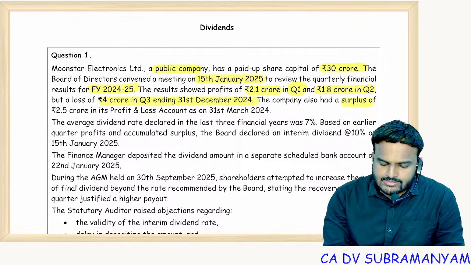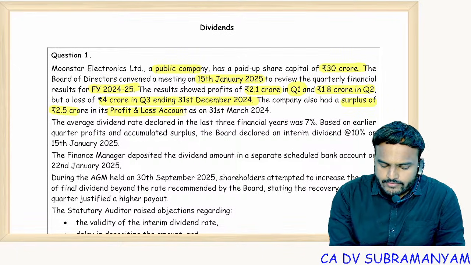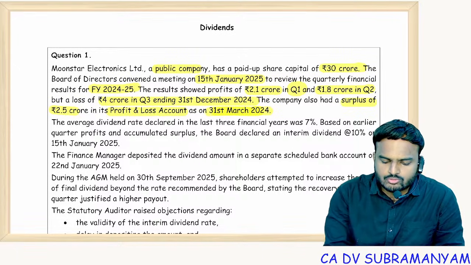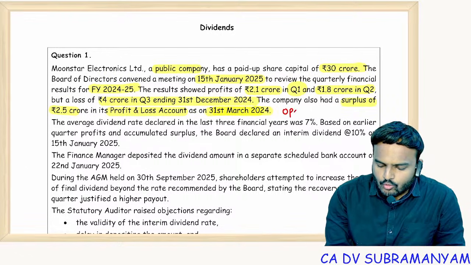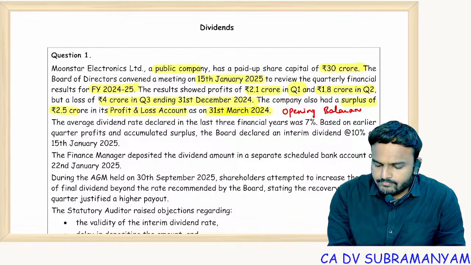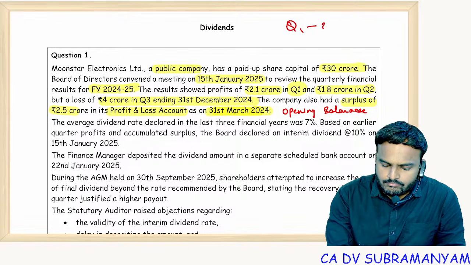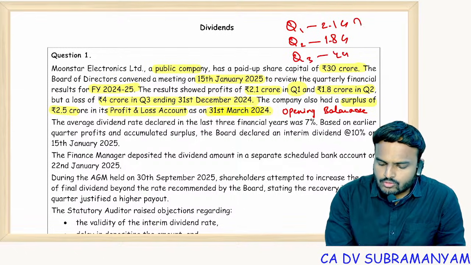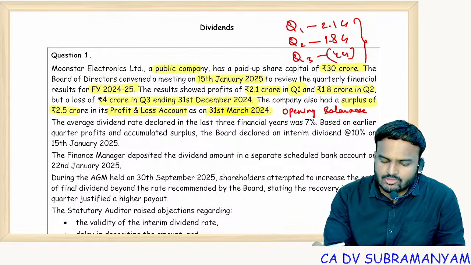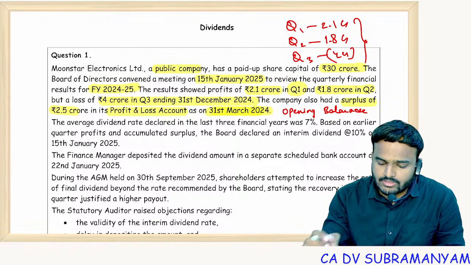The company also had a surplus of 2.5 crore in its profit and loss account as on 31st March 2024. So this is the opening balance in the profit and loss account. You can see Q1 profit of 2.1 crore, Q2 profit of 1.8 crore, and Q3 a loss of 4 crores. So the net result as on 31st December 2024 is 0.1 crore negative.